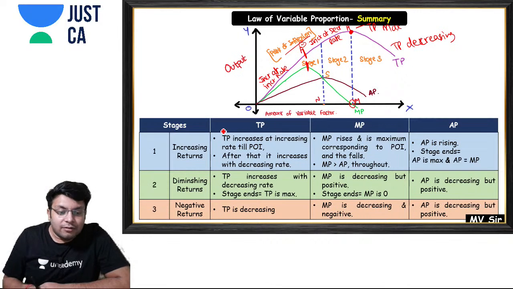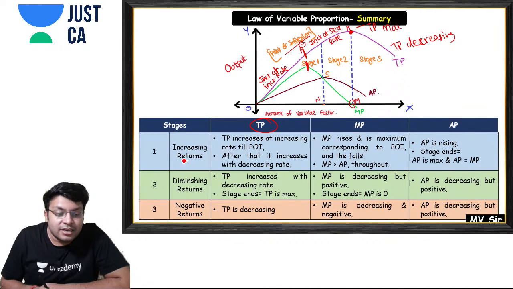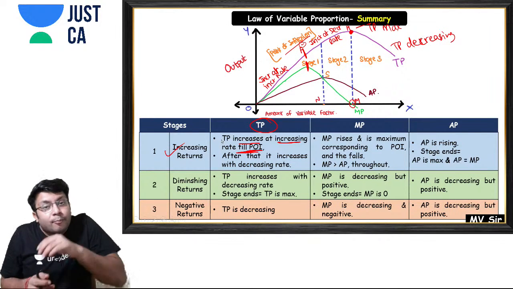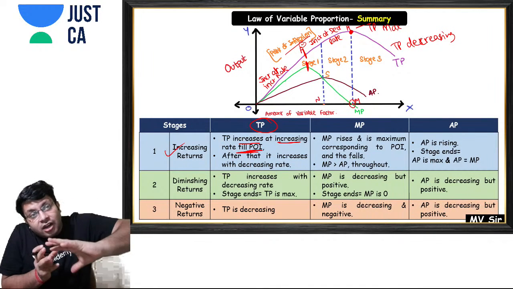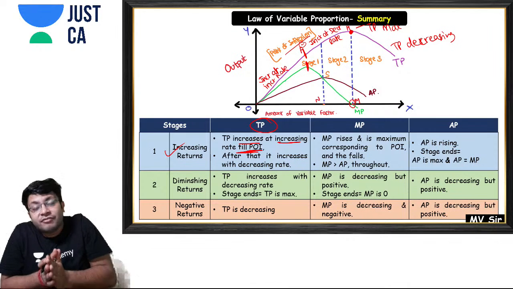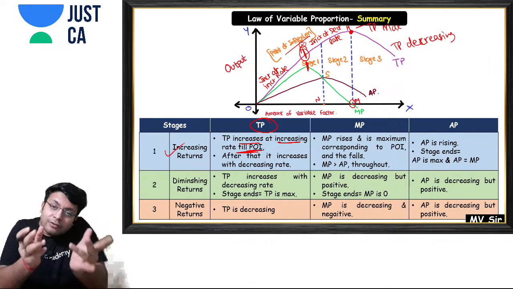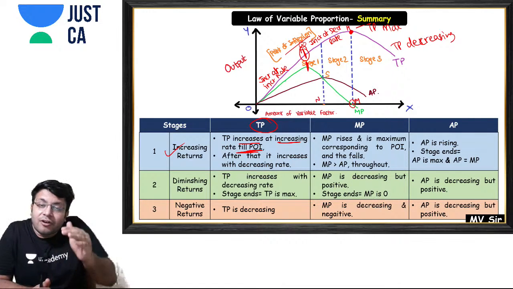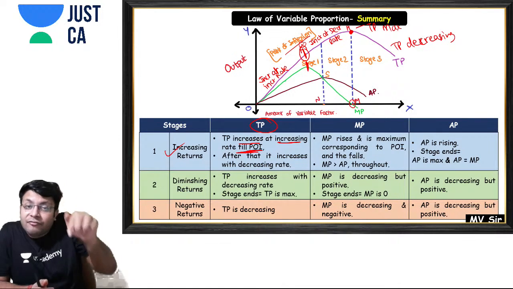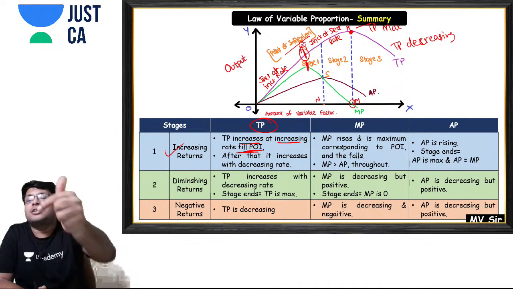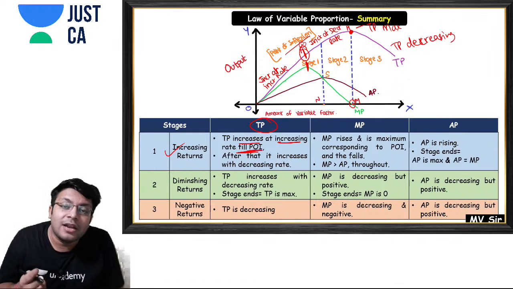Then see what happens to total product. First in stage 1, the stage of increasing returns, what is happening? It increases at an increasing rate till the point of inflection. So what is the point of inflection? The point from which the rate of change of the curve changes. Now see, after this point the rate of change of the curve is changing. First it was increasing at an increasing rate, and after that point it is increasing at a decreasing rate. So the point where the rate of change of the curve decreases is called the point of inflection.